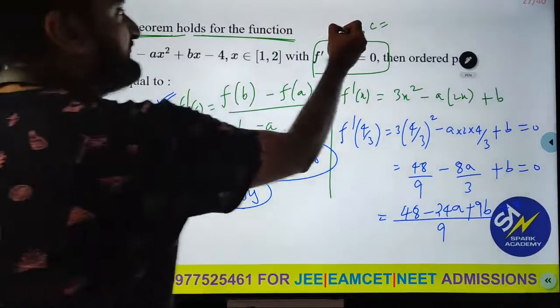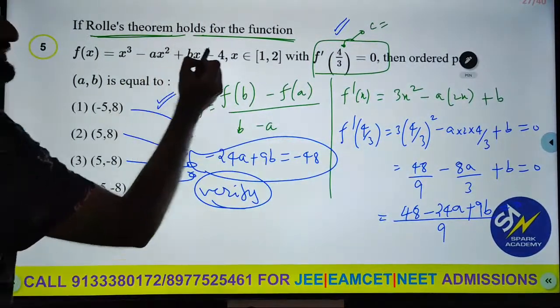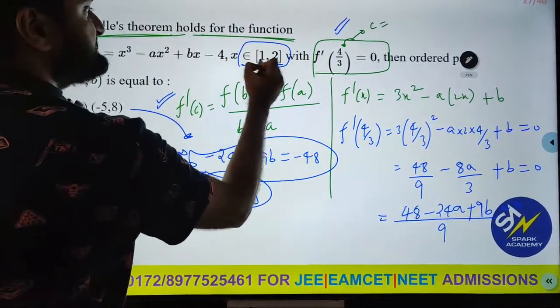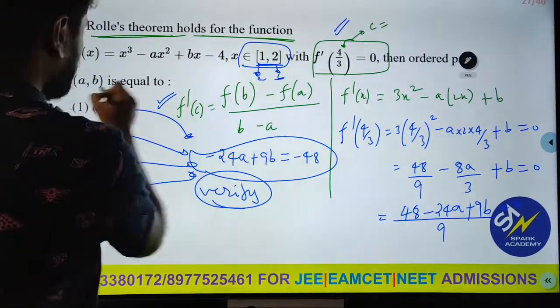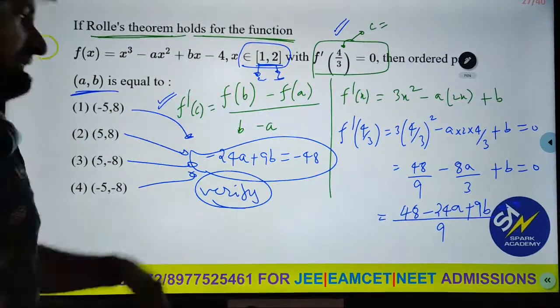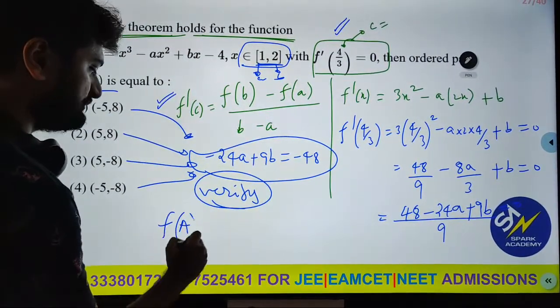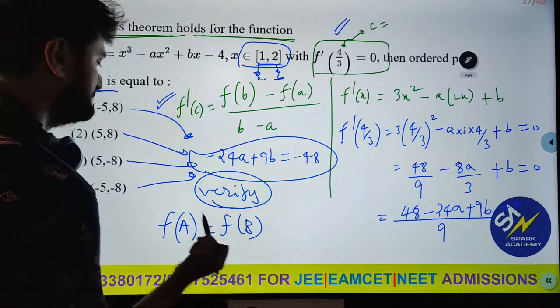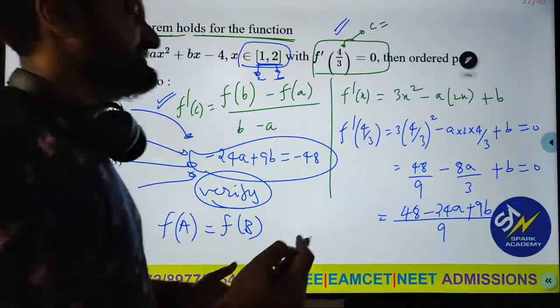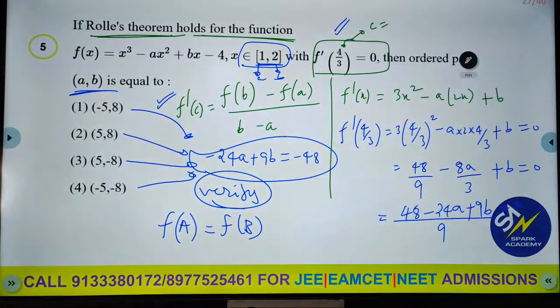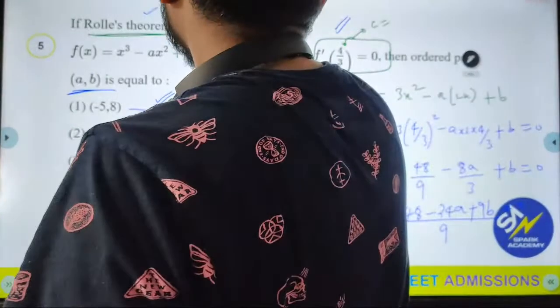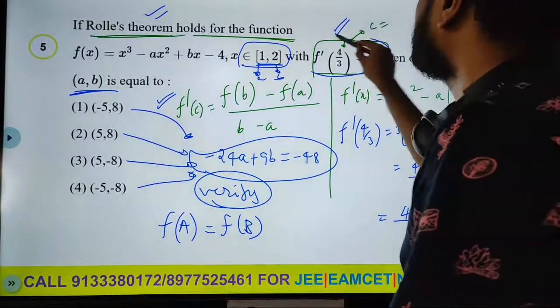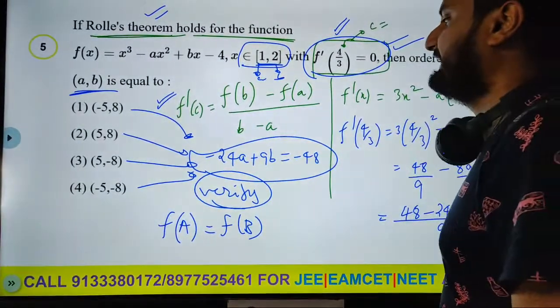And since they said f dash of c equal to 0, I can also use, since this is a, this is b, this is not this AB, this is basically the interval. So we can use f of a equal to f of b also and verify. You'll observe that all this same verification is possible. So this is how easy this is. We're directly using rules. I think before even using rules, if you just do this, you will be getting the answer easily.